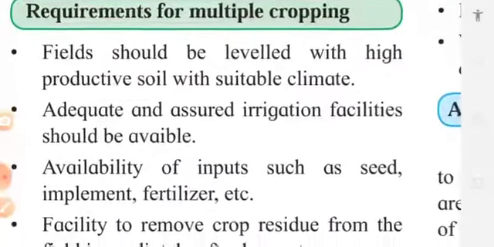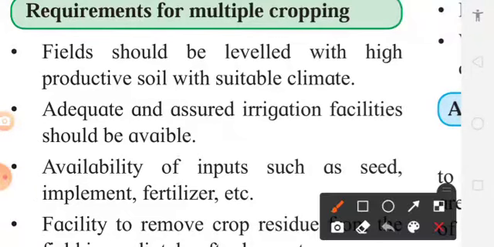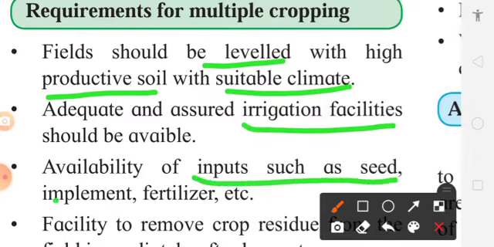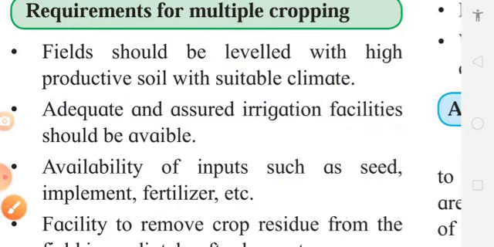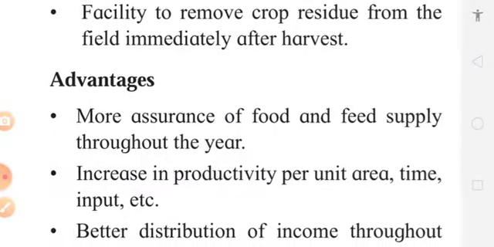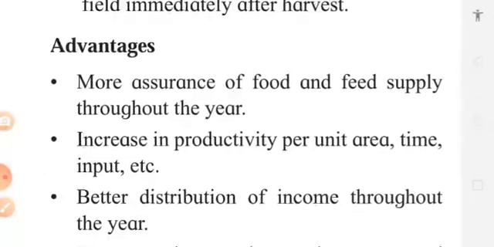Now what are the requirements of multiple cropping? The land should be leveled, the soil should be highly productive, and the climate should be suitable. Then only we can grow different crops, 3 crops or more than 3 crops also. Irrigation facilities should be very much available. All inputs like seed and fertilizer should also be available in plenty. In this case only, multiple cropping is good to be grown.